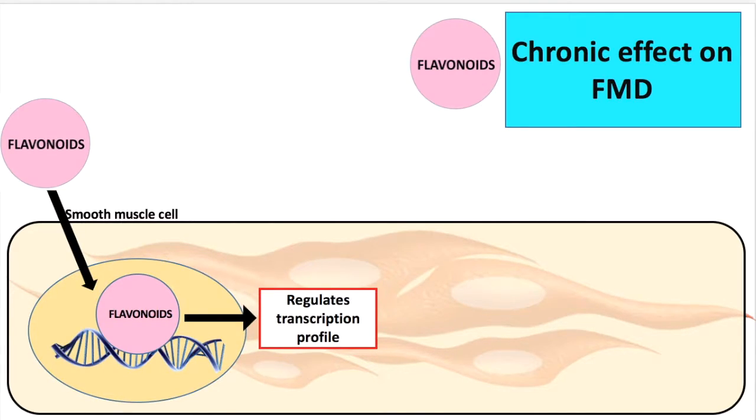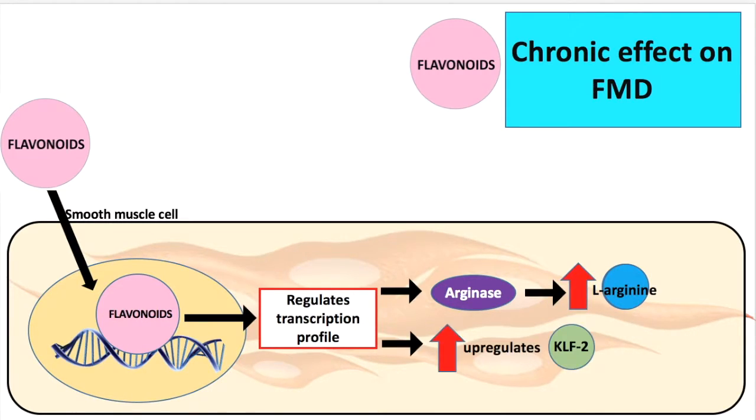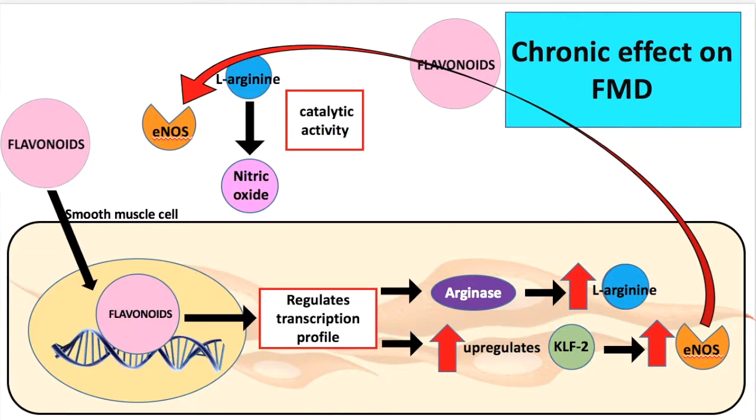are involved in the biosynthesis of arginine, which is the precursor of nitric oxide. One example of the enzymes that are involved in arginine biosynthesis is arginase. For example, Lehrer et al. demonstrated that flavonoids exert their effects on eNOS through the upregulation of the eNOS transcription factor Krüppel-like factor 2 expression, which in turn results in an increased expression of eNOS.